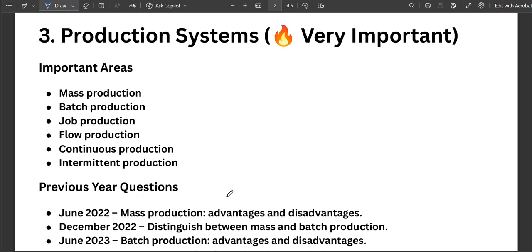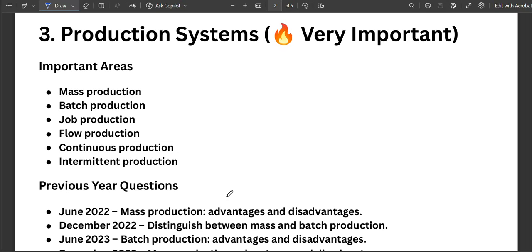And the next topic is production system. This is one of the easiest and most frequently asked questions. Prepare thoroughly what is mass production, batch production, job production, flow production. This is very easy to understand. Make sure you at least read it before the exam.